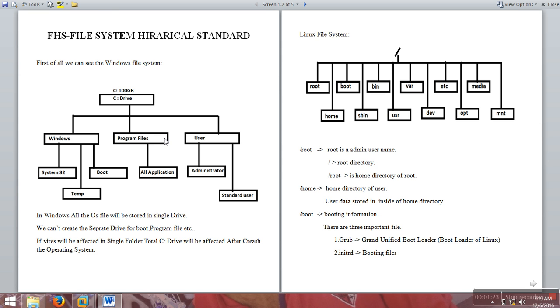That's a big drawback. In Linux it is not like that. Each important file system, for example the booting information, will be stored in /boot only. Those partitions will be separate. So if a virus affects it, we can remove the /boot partition and install the /boot partition again from the DVD. The recovery process is very easy compared to Windows. In Windows, we need to install the operating system again. Linux is not like that.